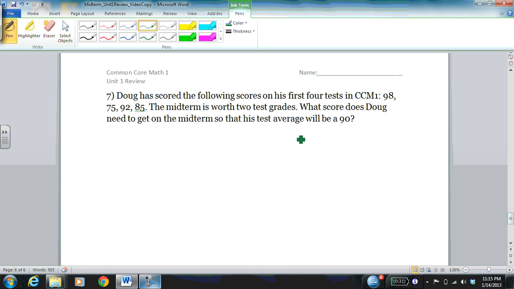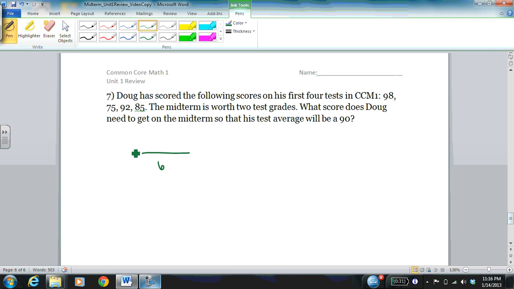So there's several ways to do this problem. Guess and check is one. There's a couple ways to look at it, but the easiest way that I can think to do it is algebraically. So we know at the end of the day that means, or averages, are found when we take all the values and add them up and divide by the number of values. So he's had 4 tests so far, plus the 2 test grades that the midterm counts for. So that's 6 total tests.